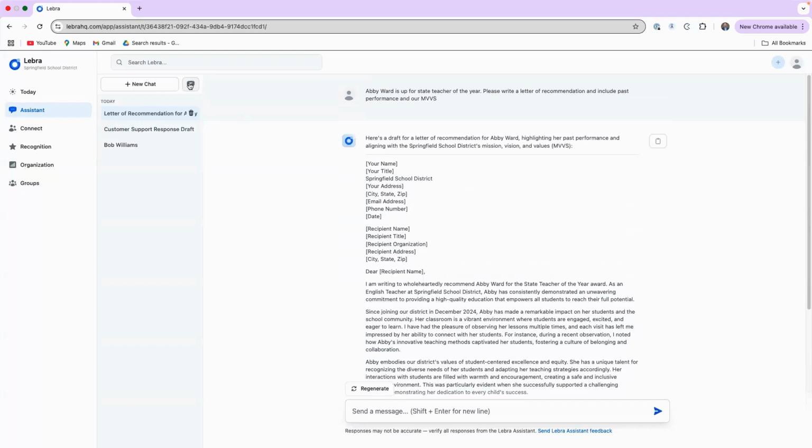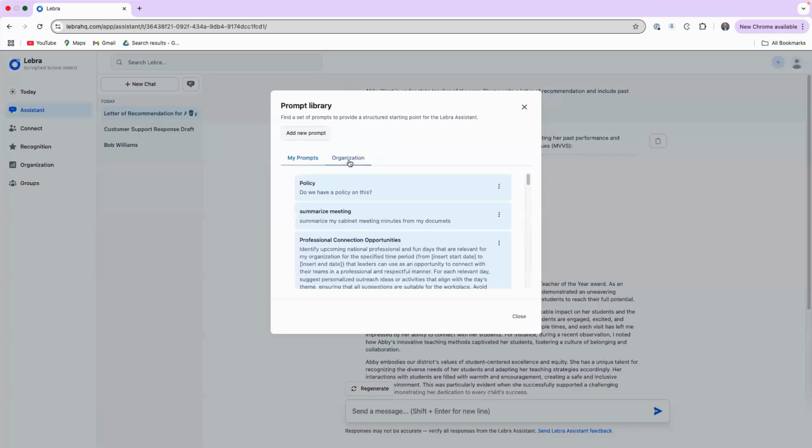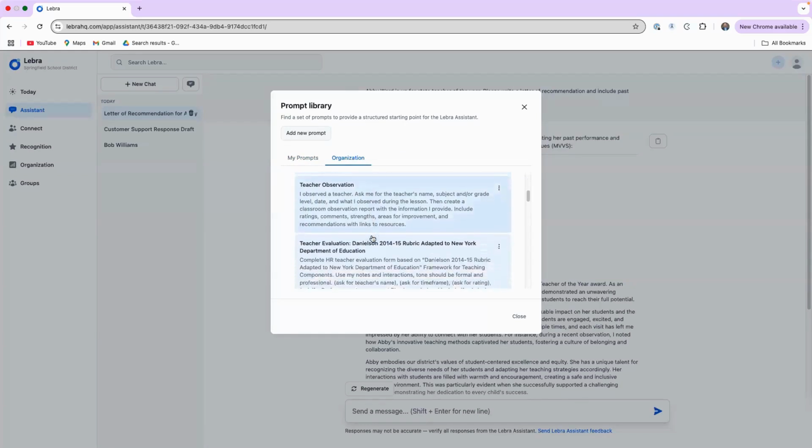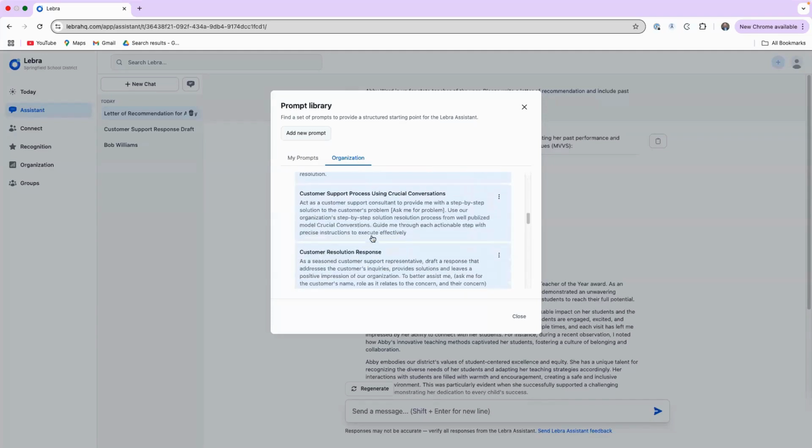I want to show you also this prompt library. Anytime that you do anything repetitive or you want something to be performed a certain way consistently over time, adding a prompt is a great way to do that. You can see that you can add your own prompts. You can make them just for you or available, if you're an admin user, to the rest of the organization as well. And I'm going to scroll down here to one that I really like.